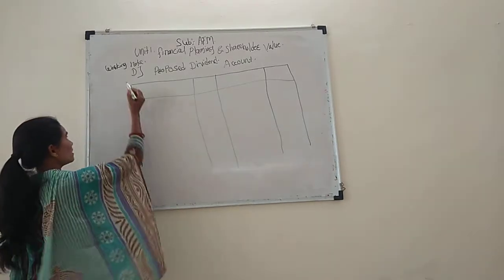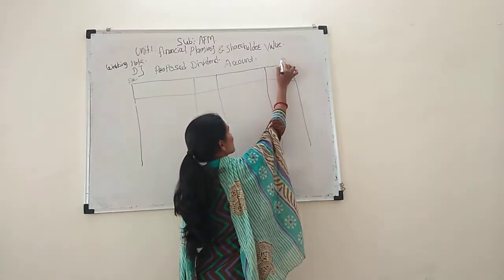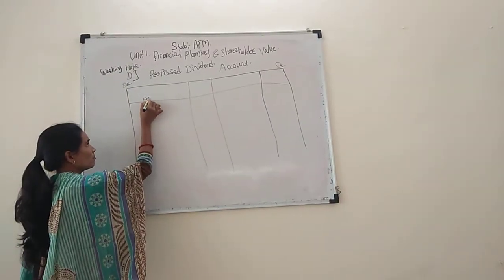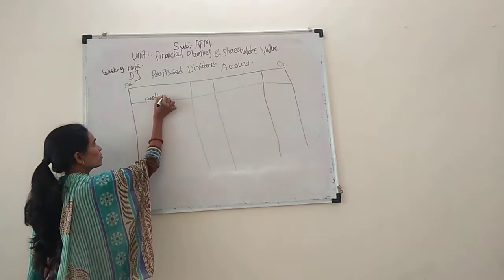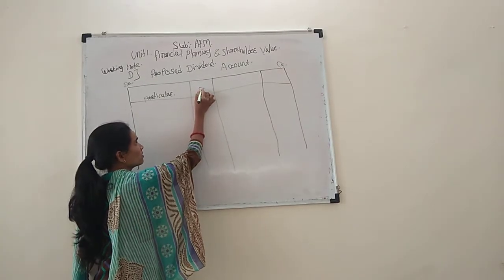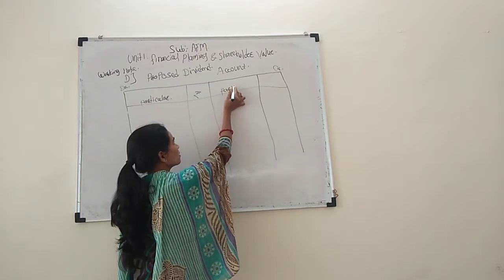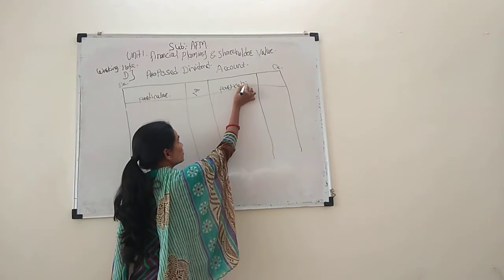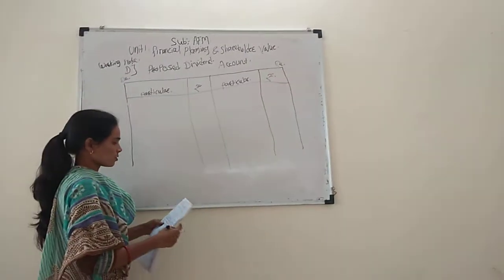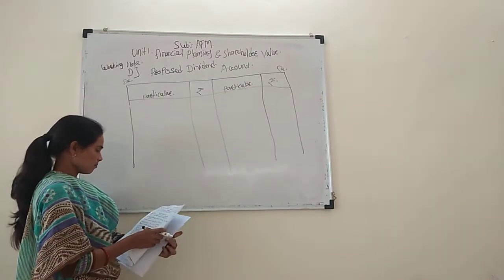This side is the debit side and this side is the credit side, each with a particulars column and a rupees column. Now, the proposed dividend in the balance sheet.